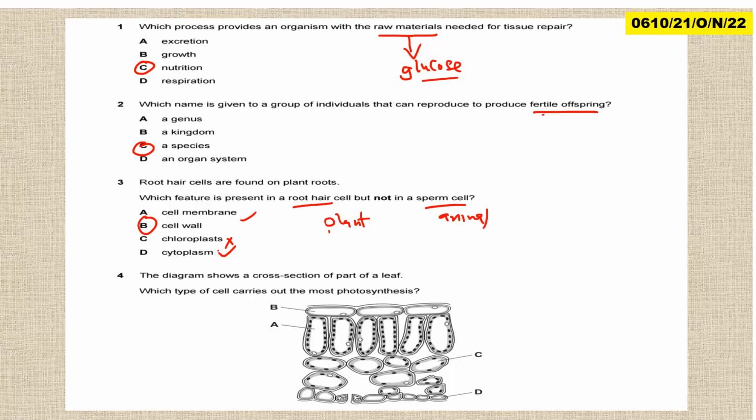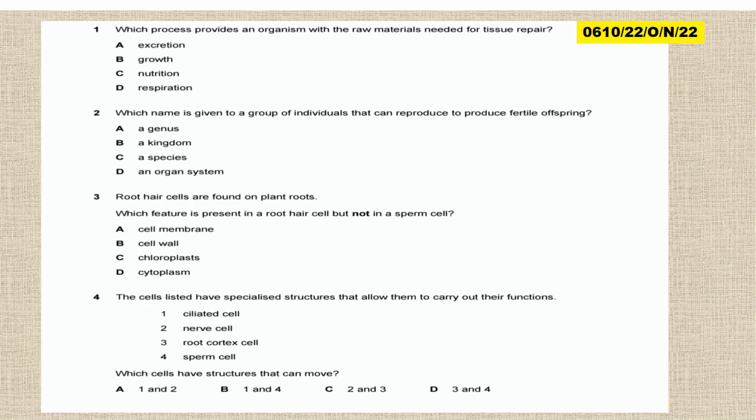The diagram below shows the cross-section of part of a leaf. What type of cell carries out most photosynthesis? Most photosynthesis is carried out in the palisade cell, and the palisade cell is identified by A. This is something that we're going to look at. Let us look at this one.